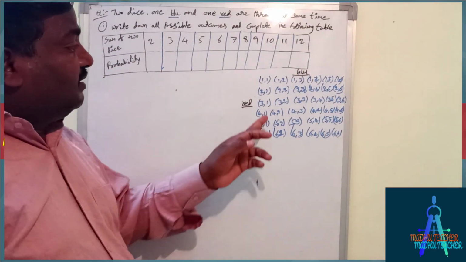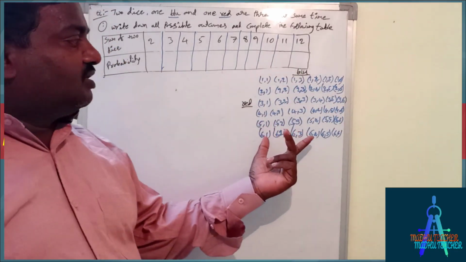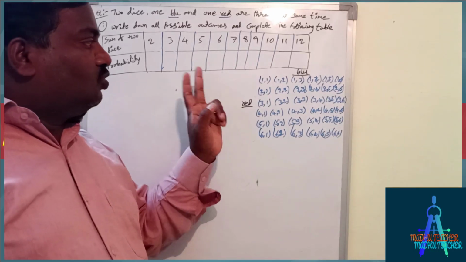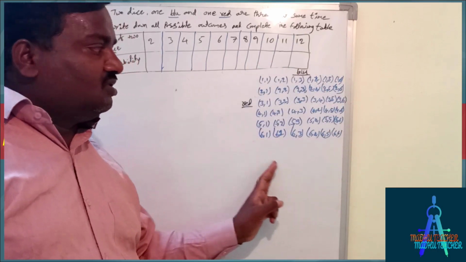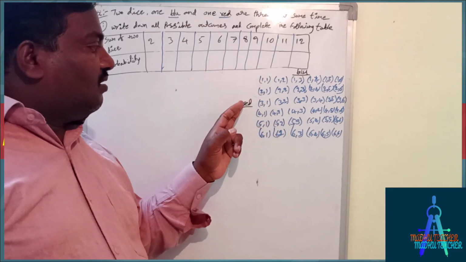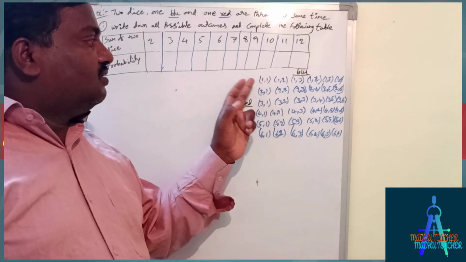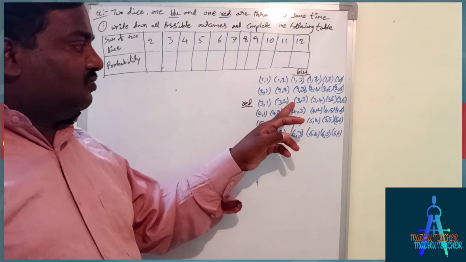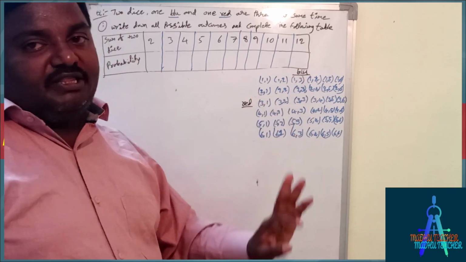Okay. These many types of results are there. If you throw 2 dice at a time, you will get any one of these. Either it may be 1 comma 1, that means on red it may be 1, on blue it may be 1. Suppose 4 comma 3, on red it may be 4, on blue it may be 3.